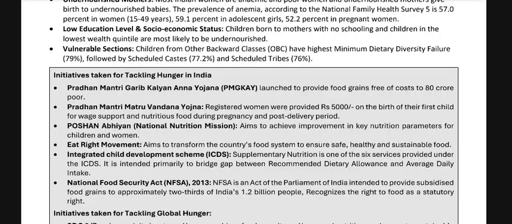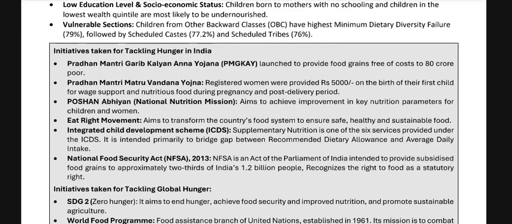and the post-delivery period. POSHAN Abhiyaan, the National Nutrition Mission, aims to achieve improved key nutrition parameters for children and women. The Eat Right movement aims to transform the country's food system to ensure safe, healthy, and sustainable food. Integrated Child Development Scheme (ICDS) supplementary nutrition is one of the 6 services provided under the ICDS. It is intended primarily to bridge the gap between recommended dietary allowance and average dietary intake.